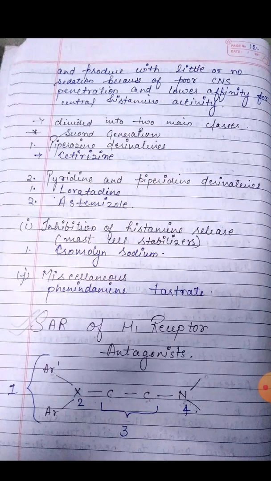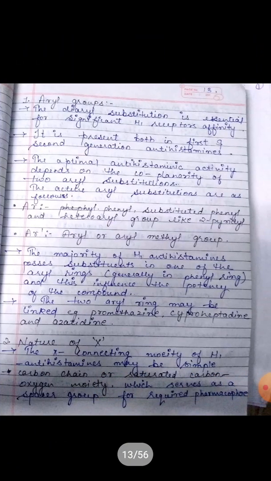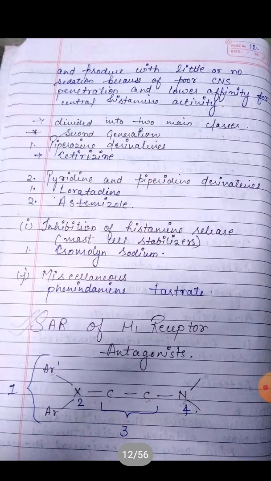Today we are going to discuss a topic named structural activity relationship of H1 receptor antagonist. This is the basic structure of the H1 receptor antagonist. Now come to the discussion about this structure and the structural activity relationship. This group is divided into some points. This is 1, 2, 3, 4.